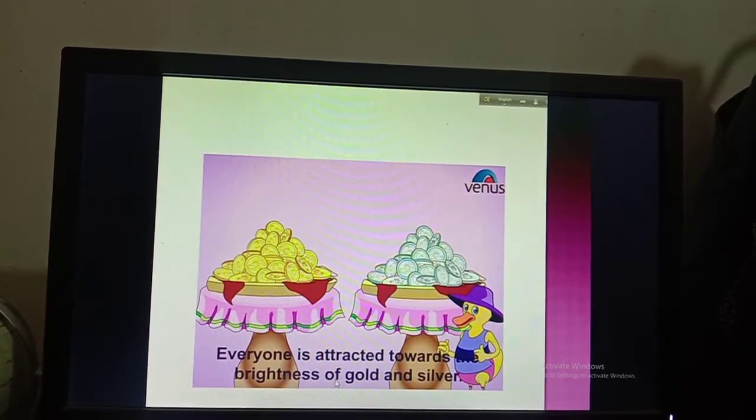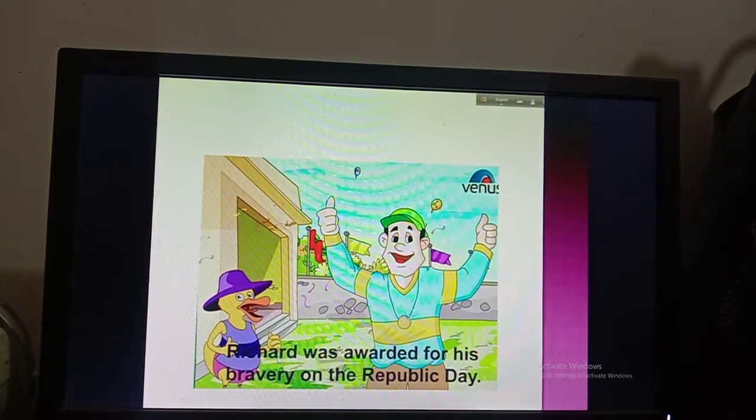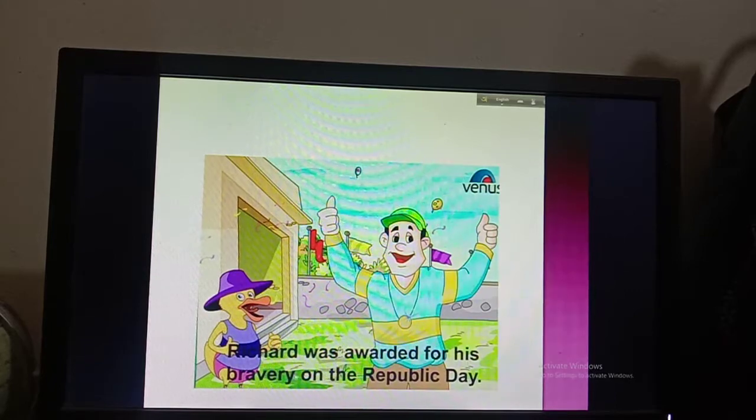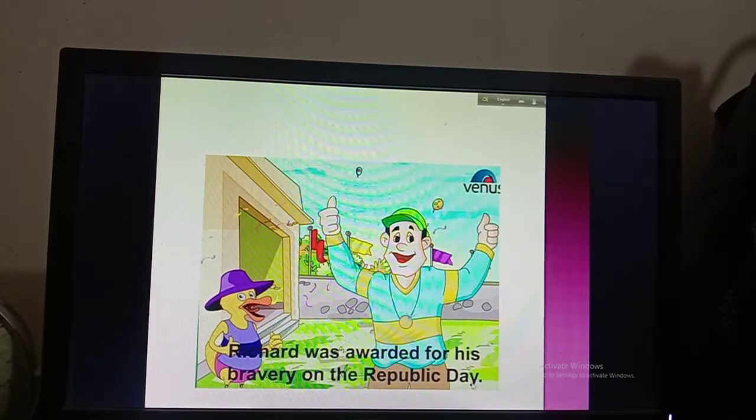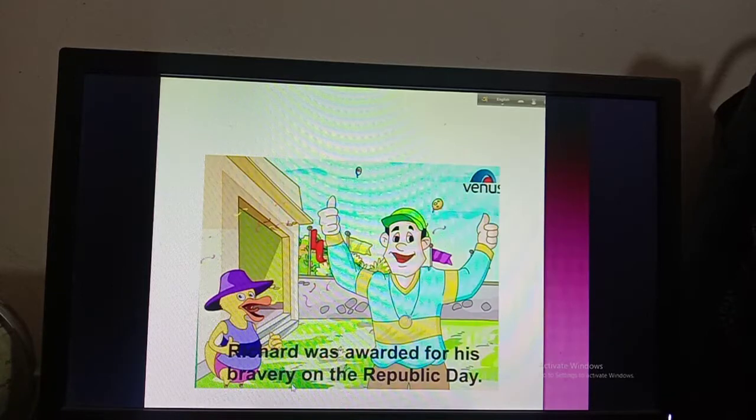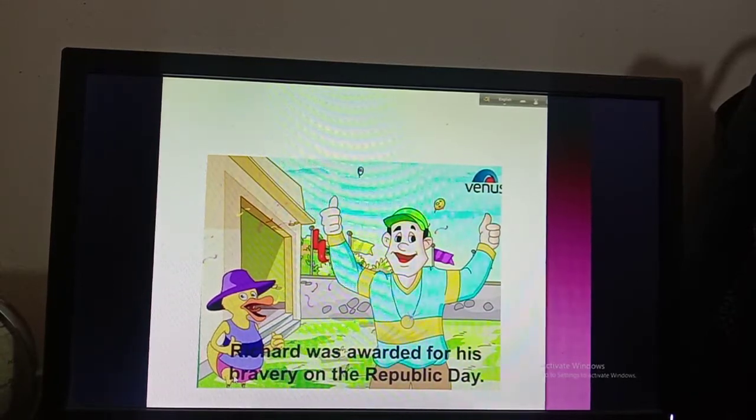So you have to underline it. Okay, then, Richard was awarded for his bravery on the Republic Day. So Richard was awarded for his bravery. Here in this line, under bravery, you have to give an underline. Boys, you know that we have to feel the bravery.